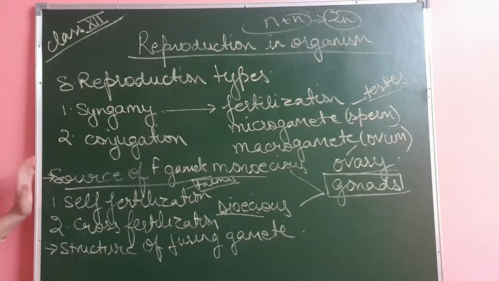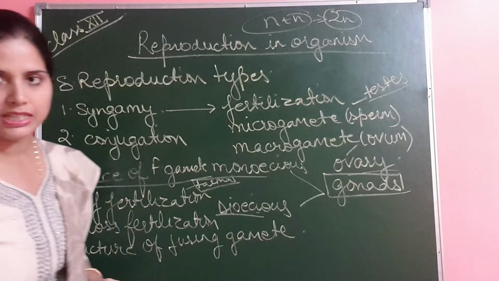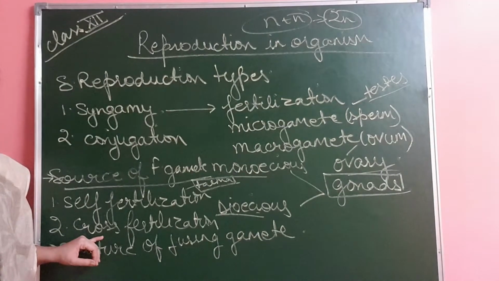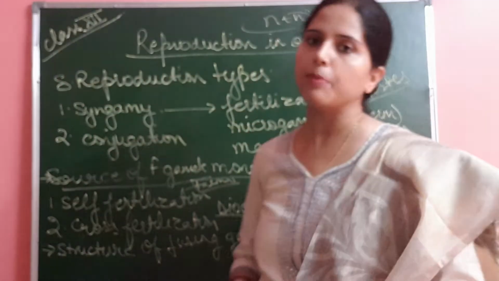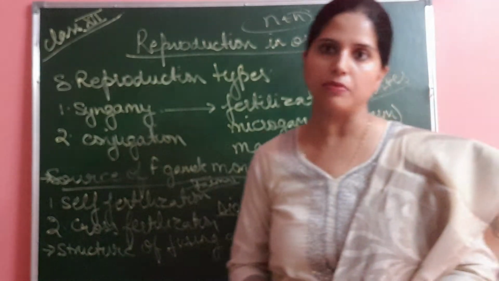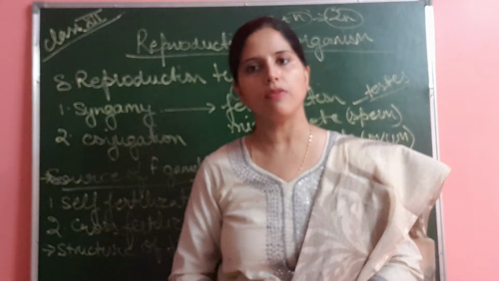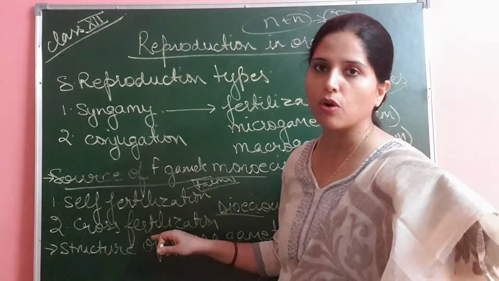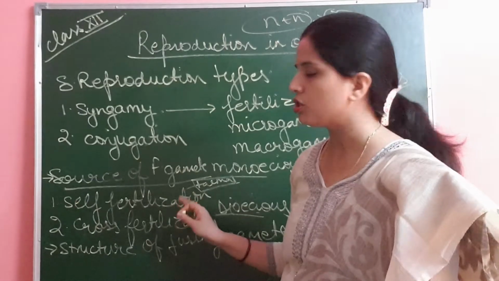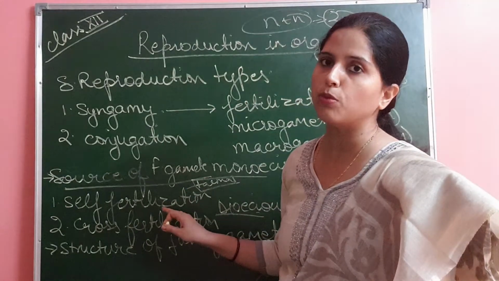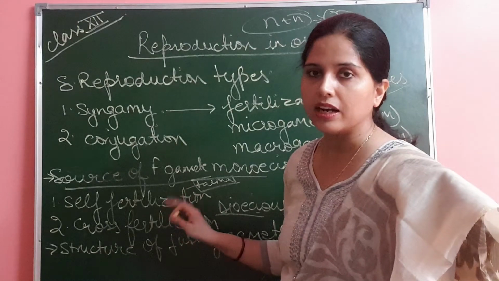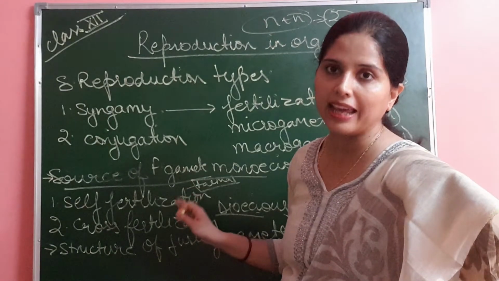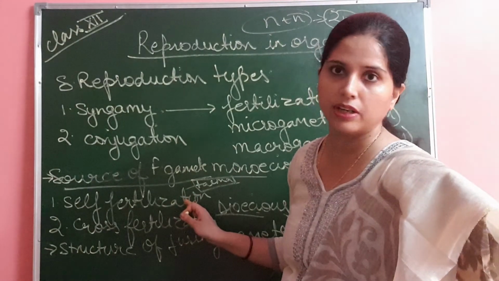Next, on the basis of the source of the fusing gametes, it can be self fertilization or cross fertilization. जैसे कि अभी हमने फ्लावर की मॉर्फोलॉजी पढ़ी है, उसमें हम sexual reproduction in flowering plants पढ़ेंगे, that is the second chapter. In that, self fertilization और cross fertilization प्लांट में तो बहुत ईजिली देखने को मिलता है, लेकिन अगर हम एनिमल किंगडम की बात करें तो टेनिया सोलियम में, यहाँ पर ये बहुत रेयर, very rarely it is found, that is self fertilization.